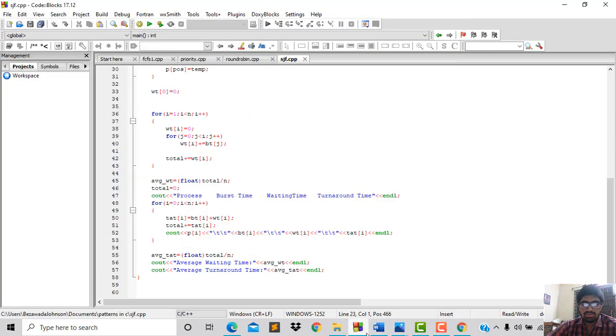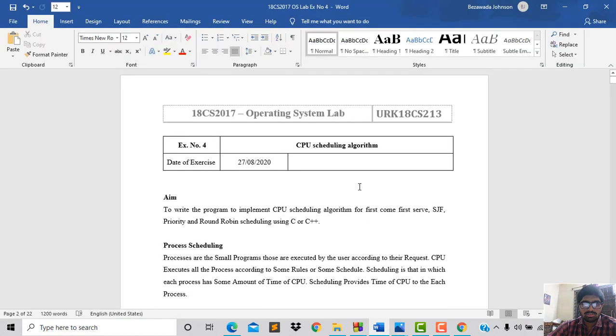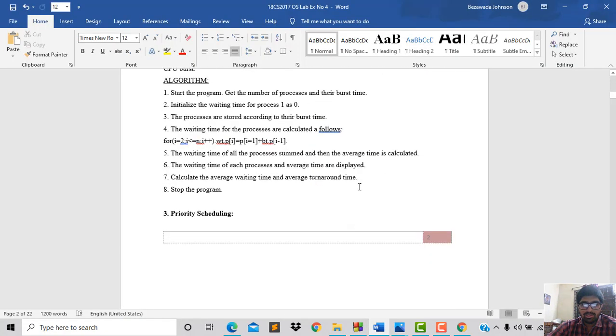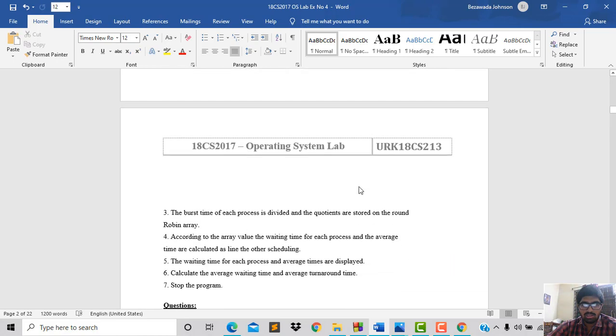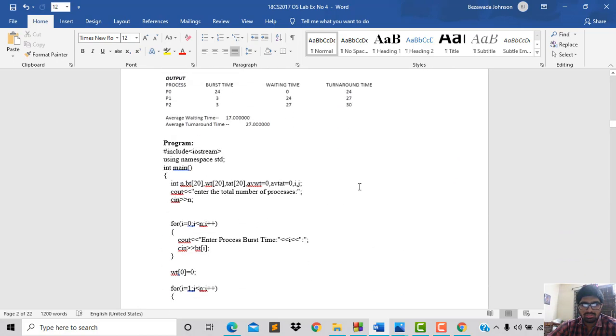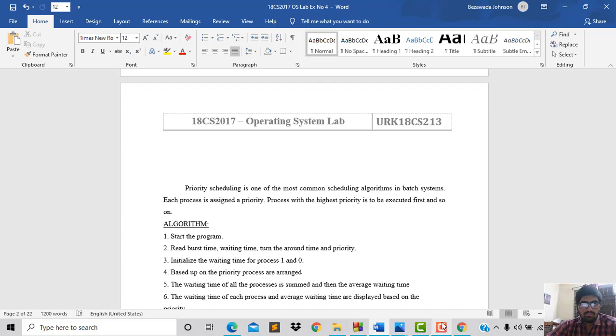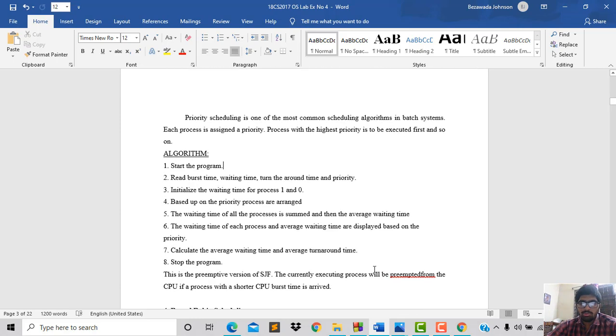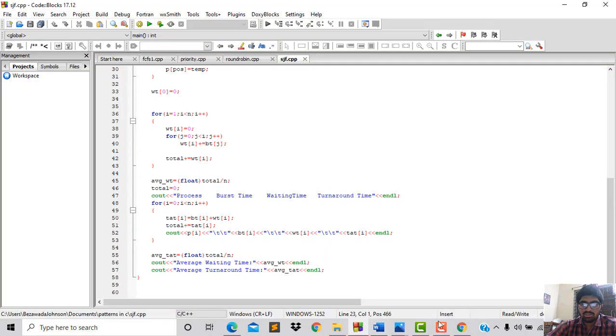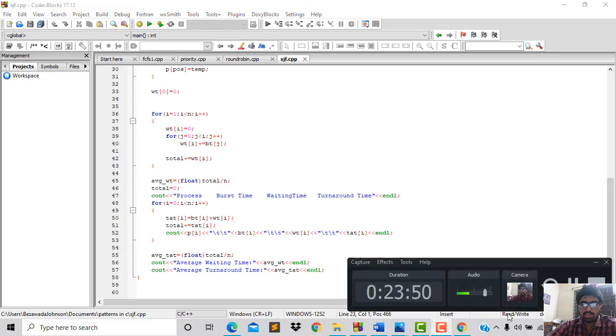Now this is all about CPU scheduling algorithms, how the CPU chooses processes according to the user's input. When the user enters a program, the CPU chooses the best algorithm for it, and it will be given some time to execute and give the output to the user. Thank you. This is all about CPU scheduling. Thank you.